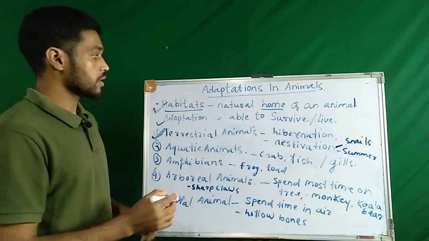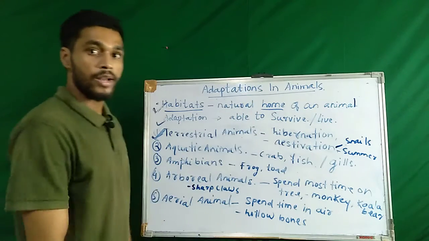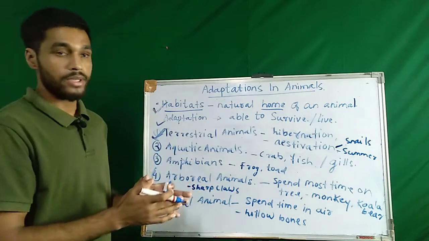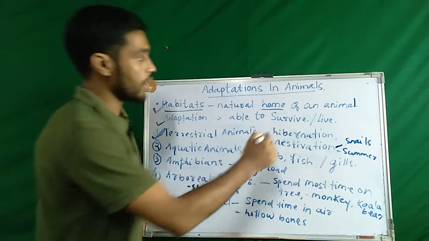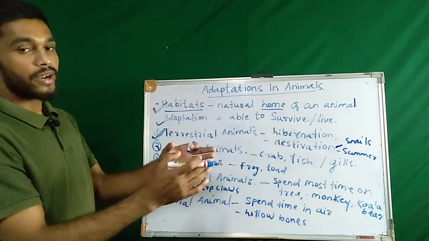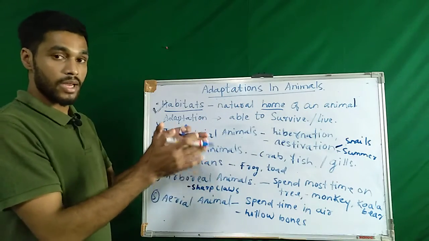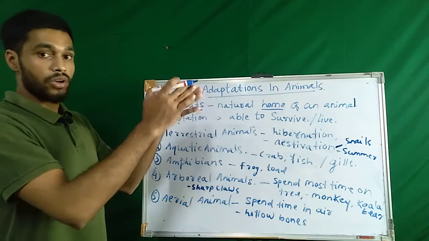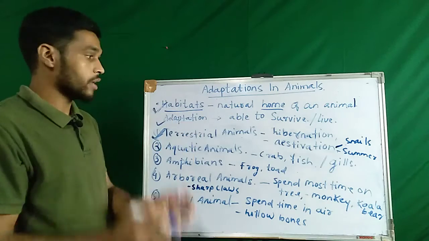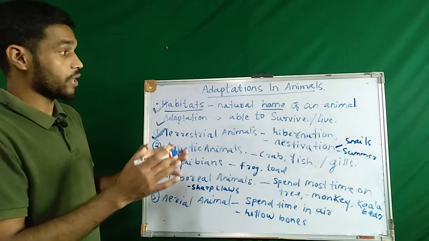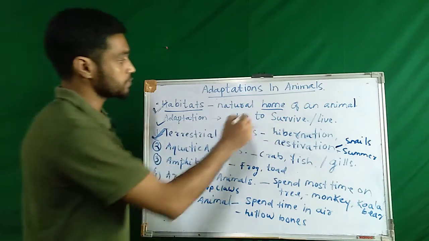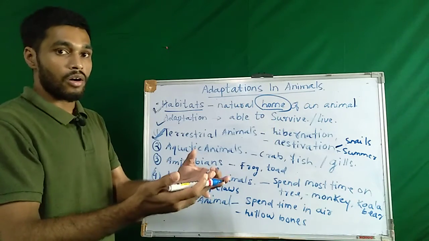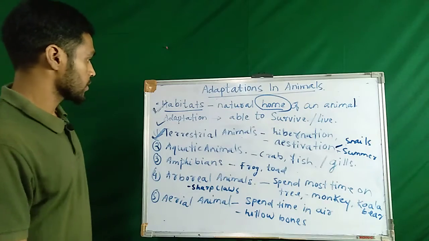Habitat means a natural home of an animal, or the surroundings where the animal lives. In simple meaning, habitat means home for an animal.